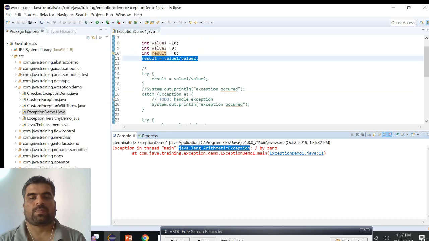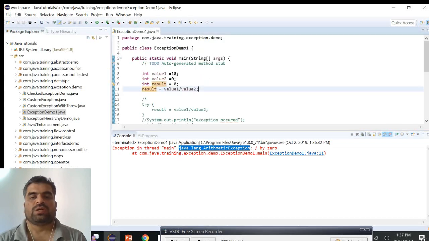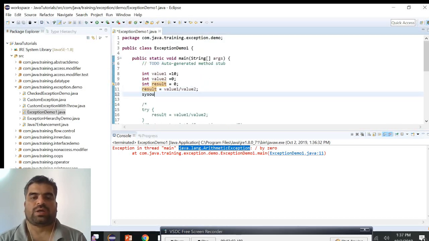the program. For example, if there is any other statement or code that we are supposed to execute, it is not actually executed. So I'm printing here with system.out.println the result of that one, and let's run.